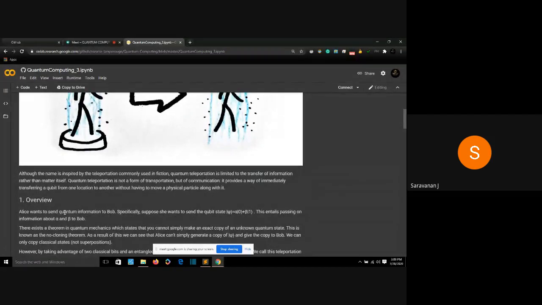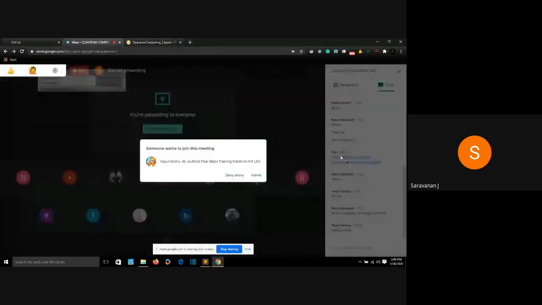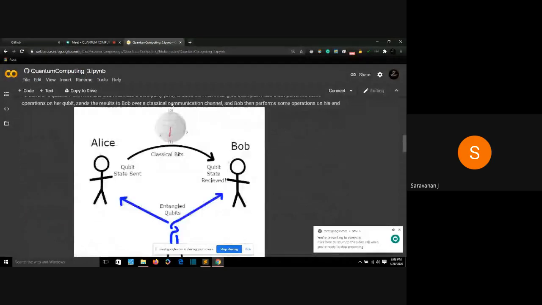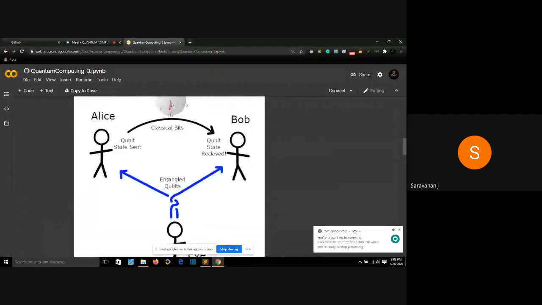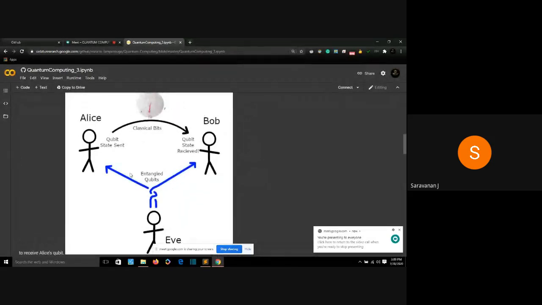So let's have an overview of how our algorithm is going to work. Let's say there are three people, Alice, Bob, and Eve. Alice wants to send information to Bob. But Alice doesn't know Bob. However, there is Eve. Eve knows Bob. Eve is entangled to Bob, and Eve is entangled to Alice.